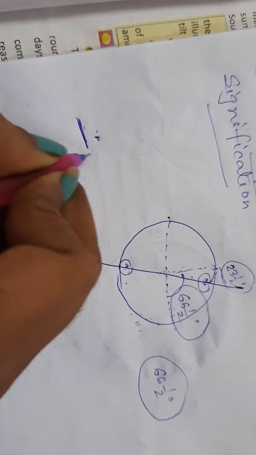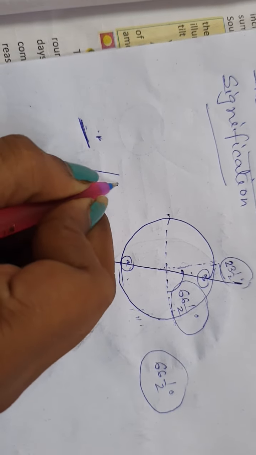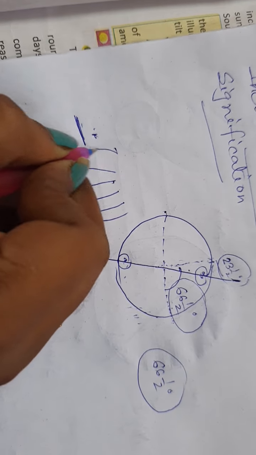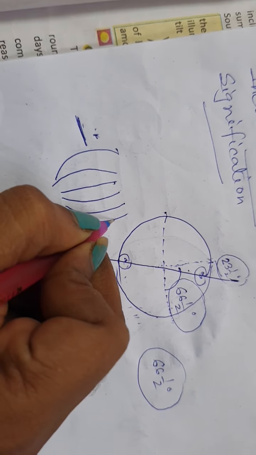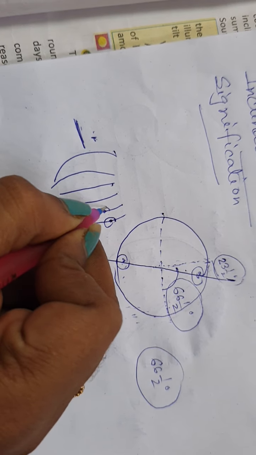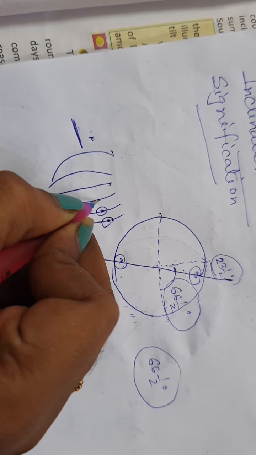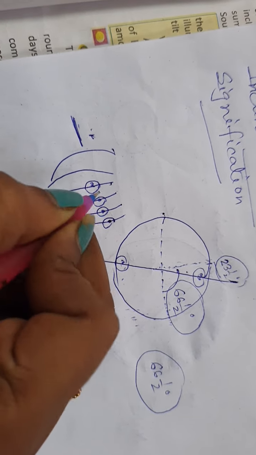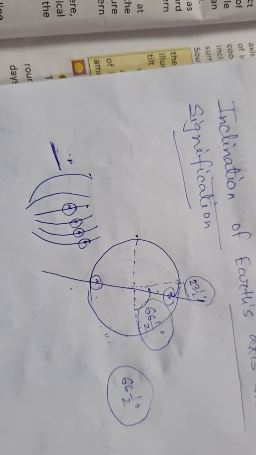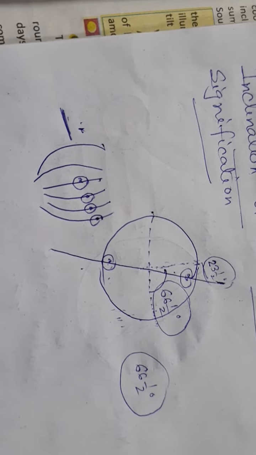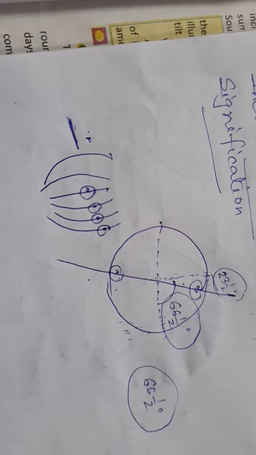These are the meridians of longitude, and the sun is overhead on this line. After some time it comes to this location, this location, this location. Because of the sun's position, the time is counted from midday.